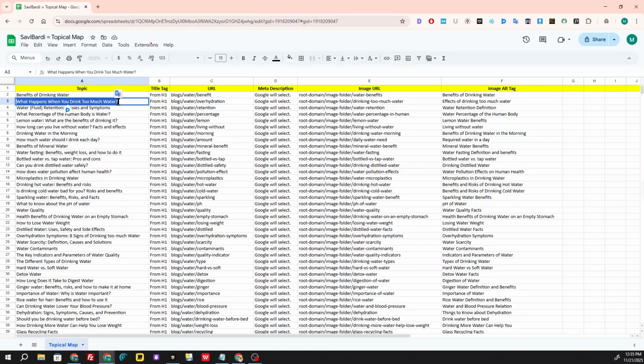If it goes high, that is too much. So this amount of water attribute is connected with the specific percentage of the human body's water. This is also regarding the attribute, that is the amount of water. Basically, here we talk about the optimum amount of water, and these are connected to each other. And in that case, here we have the entity, water retention, which is a health condition, and we have their root attributes. So these are connected to each other.